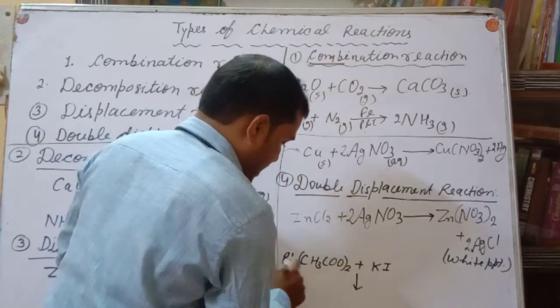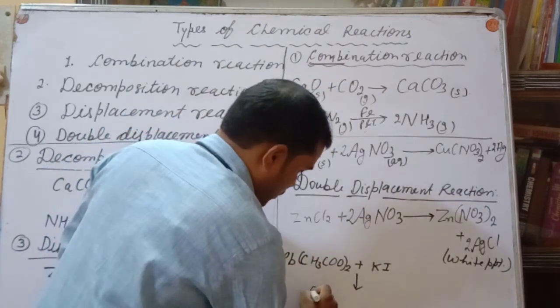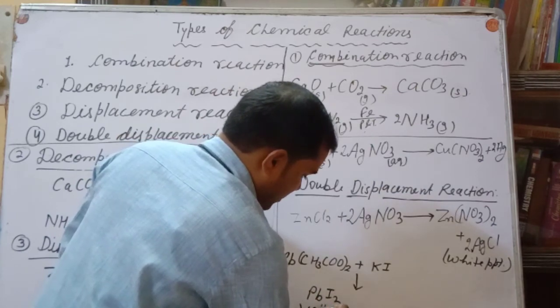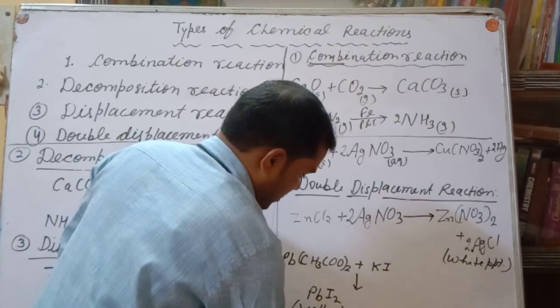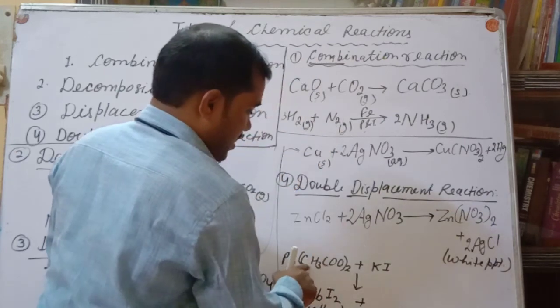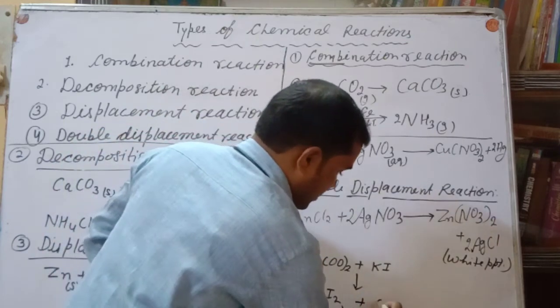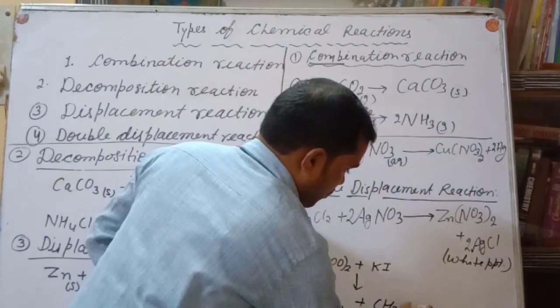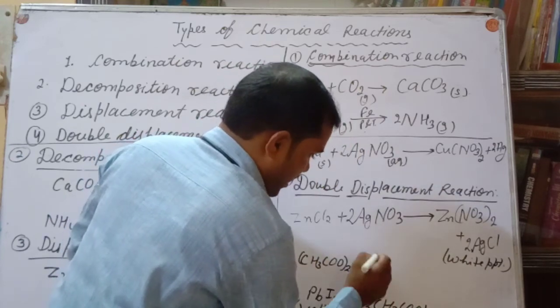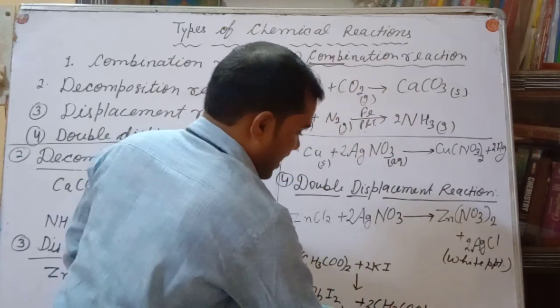So what will happen, my dear? PbI2, which is a yellow precipitate, yellow in color, plus potassium acetate, CH3COOK. But there are 2 acetates, so you have to write 2 here. This is the balanced one.